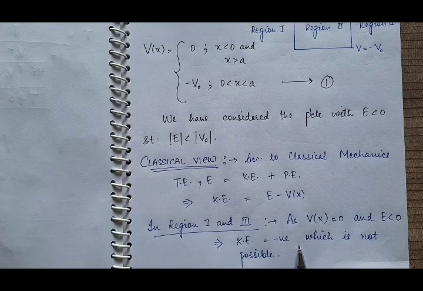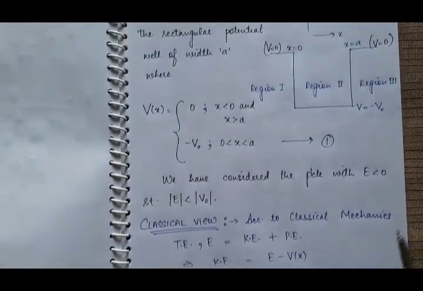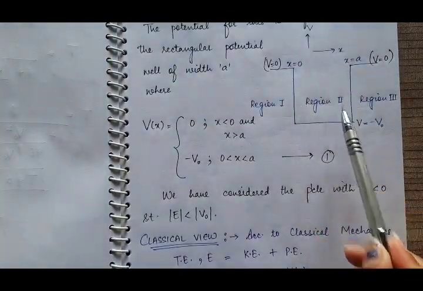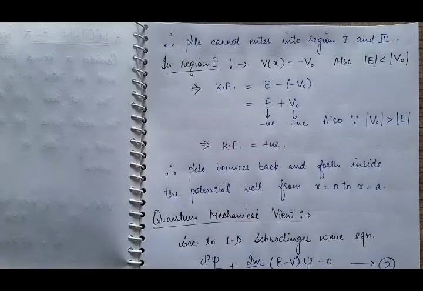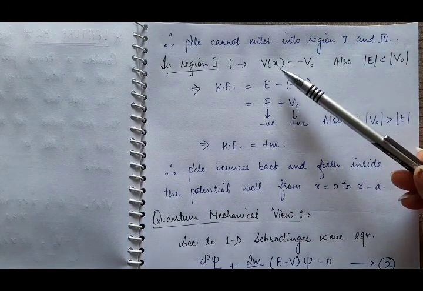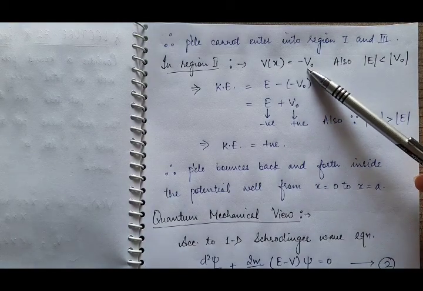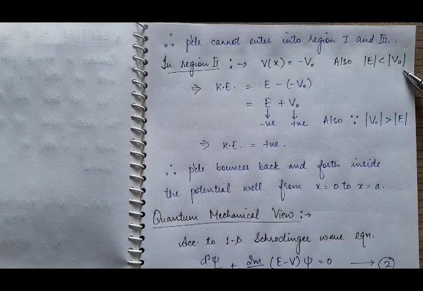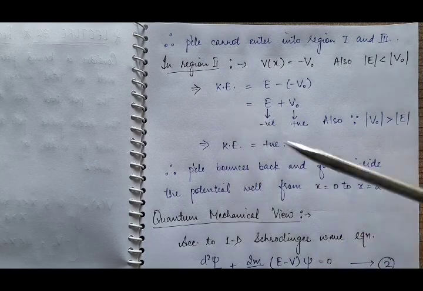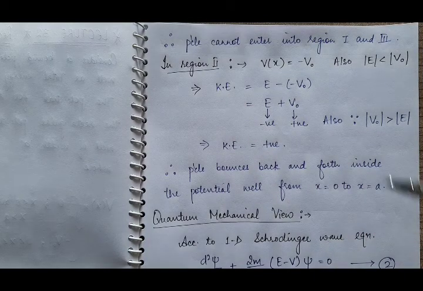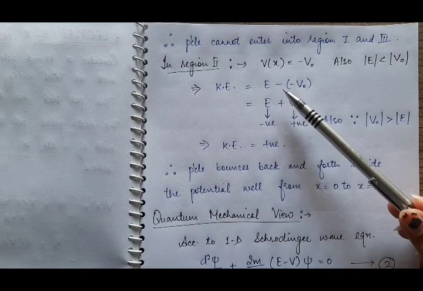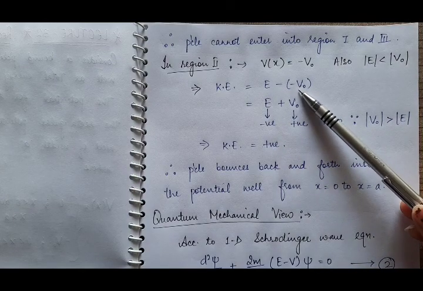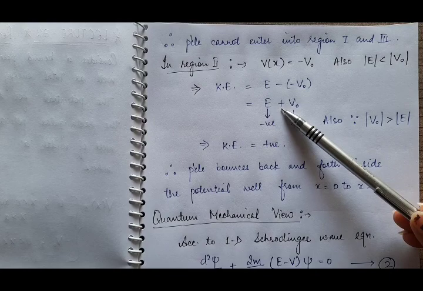Then what is the classical point of view in region 2, that is, inside the potential well? In region 2, we know that the depth of the potential well is minus V naught, such that the magnitude of E is less than the depth of the potential well. So again see what will be the kinetic energy of a particle in region 2. It will be total energy minus potential energy, which is minus V naught. So minus and minus will be plus.